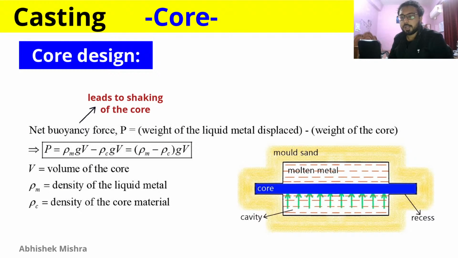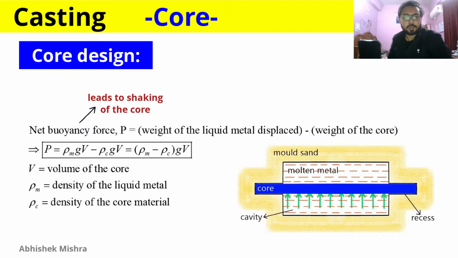So here is another figure with the cavity, molding sand, molten metal, core, and core prints, and using the green arrows I have shown the net buoyancy force. As I have told you before, there are two densities involved in our net buoyancy force calculation: the density of molten metal and the density of core. Core is made up of molding sand plus some organic binders, so its density will be less because the metal density is higher. So the net buoyancy force will be upwards, and it will be taken care of by the core prints.